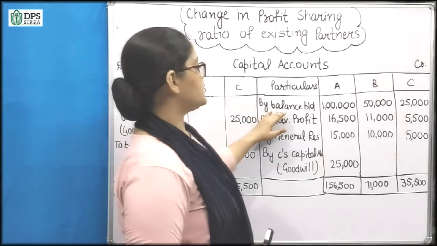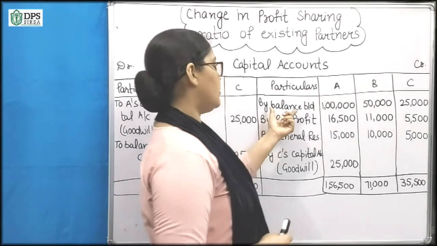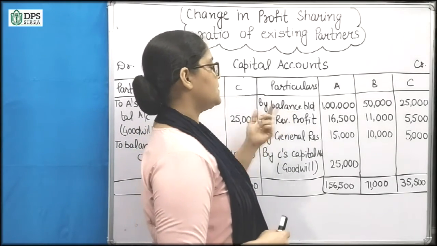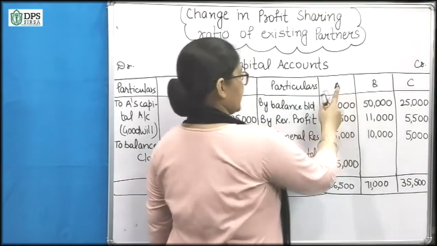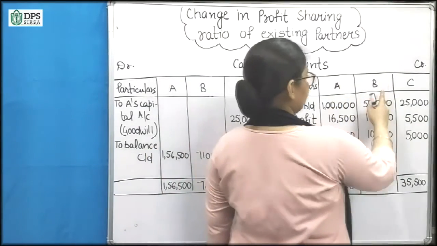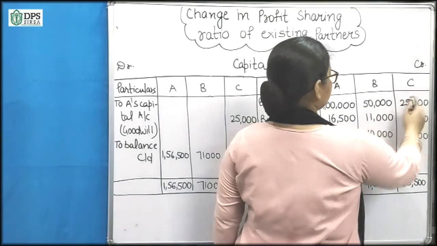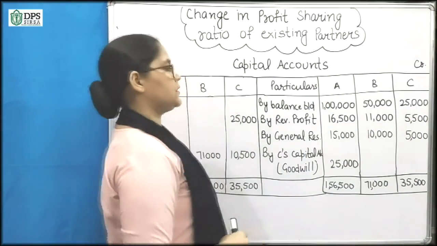So the balances given in the balance sheet, the opening balances: A has 1 lakh capital, B has 50,000 and C has 25,000.